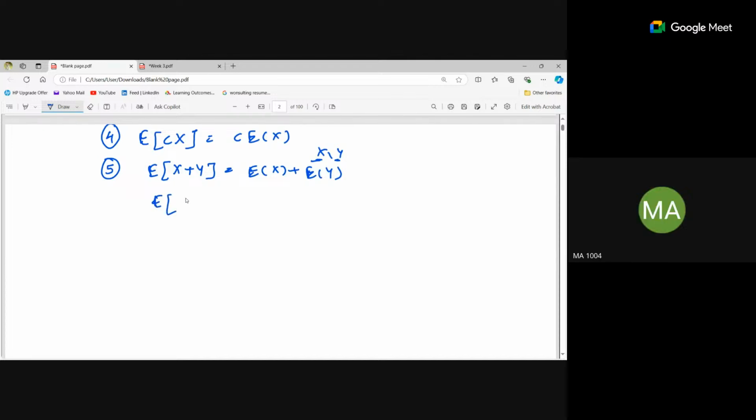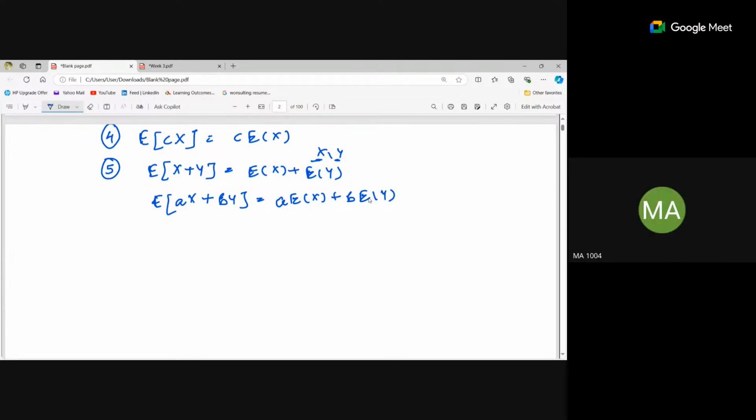So if it's given as ax plus by, then it will be a into the expectation of x plus b into the expectation of y. Yeah, correct. Ma'am, can you show us an example for theorem number 5?